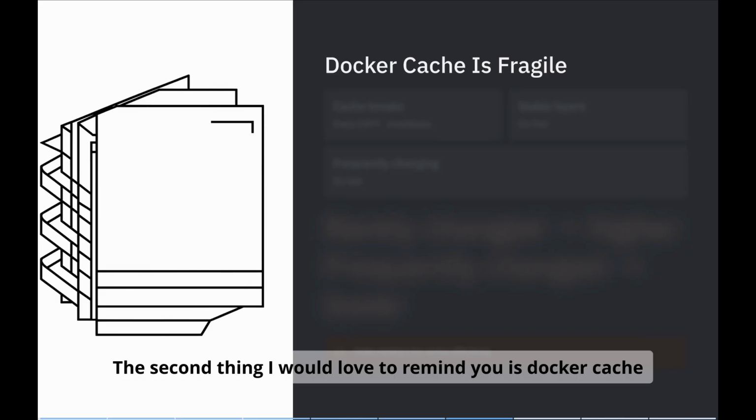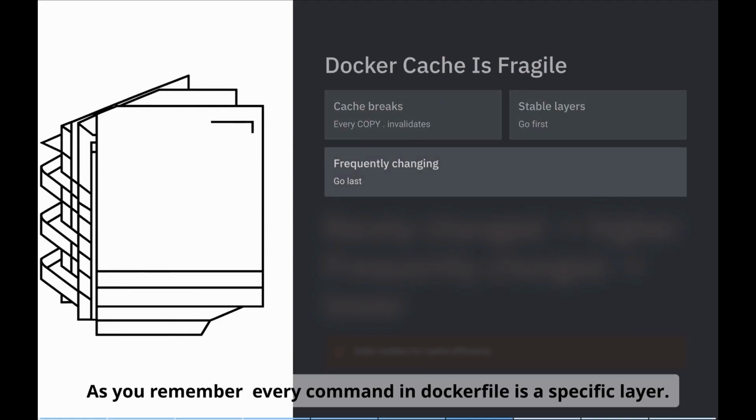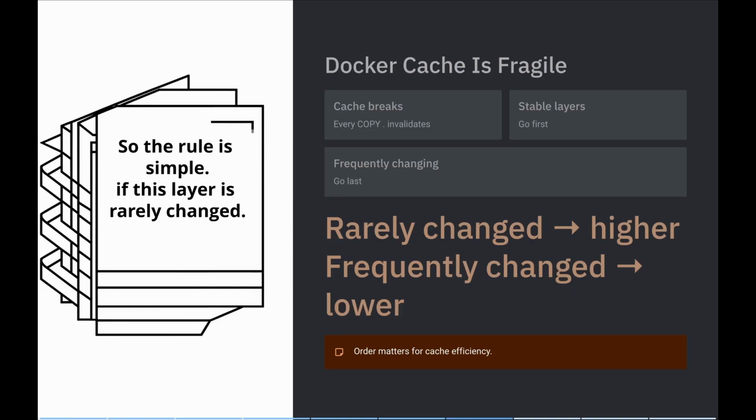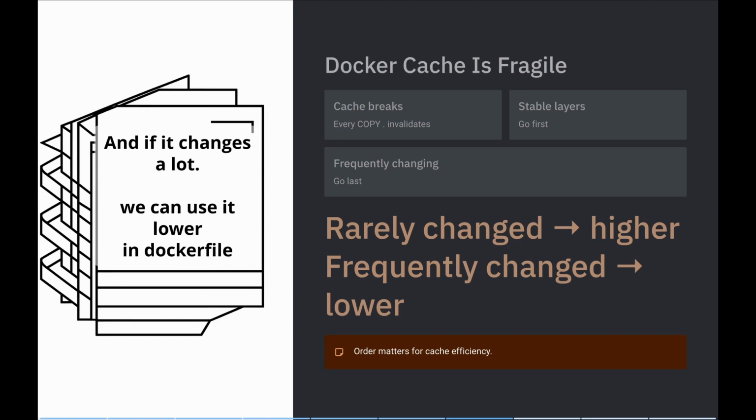The second thing I would love to remind you of is Docker cache. As you remember, every command in a Dockerfile is a specific layer. So the rule is simple. If a layer rarely changes, we can put it higher. And if it changes a lot, we put it lower in our Dockerfile.